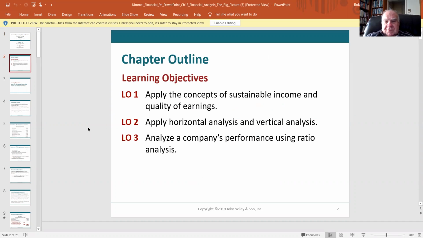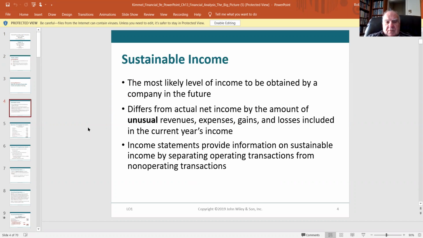Learning objectives: the concept of sustainable income and quality of earnings. Sustainable income is the most likely level of income to be obtained by a company in the future. And this is different than actual net income, because sustainable income is the income they're going to earn operationally. And it's a conservative number and used in the budgeting process, okay?